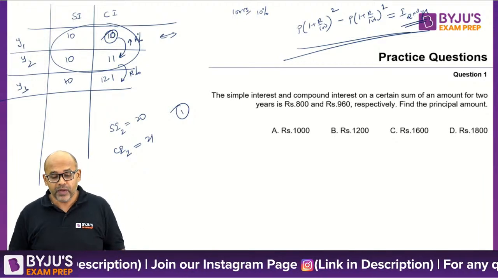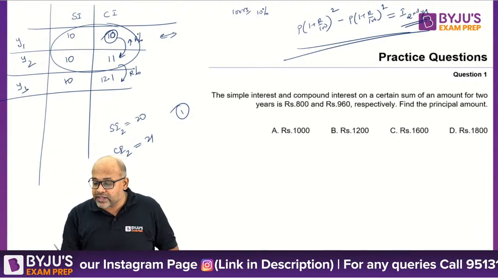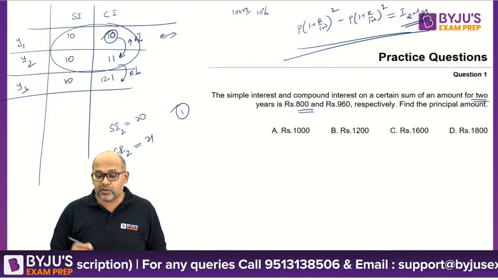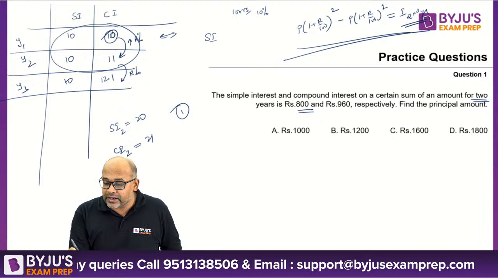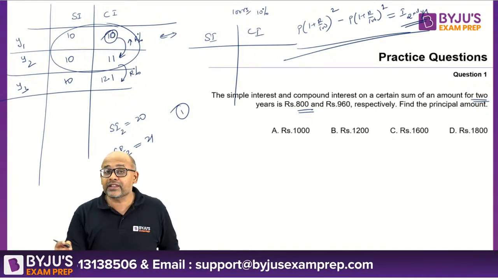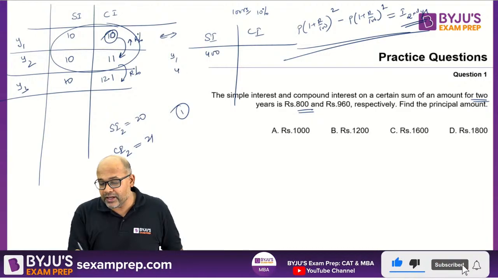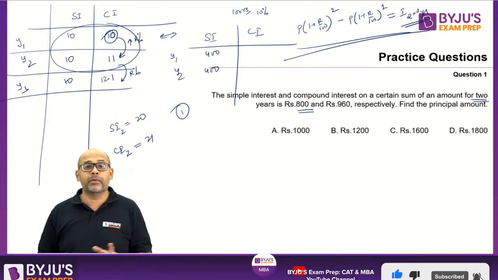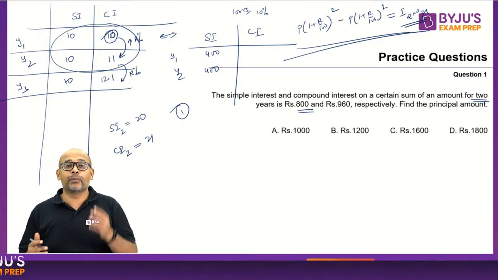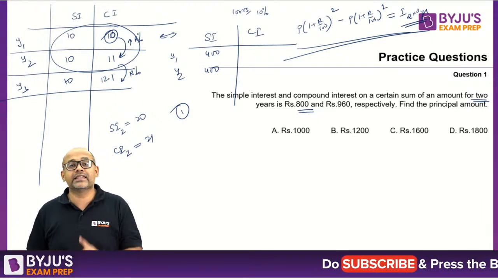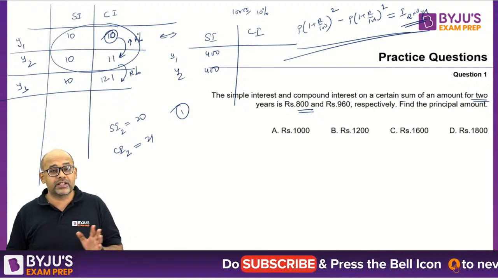That is the concept. So now if you understood this concept, let's take a look at what is happening here. 2 years simple interest is 800, which means if I look at simple interest and compound interest in this problem, my year 1 is 400, my year 2 is also 400, because remember, together it is 800, so per annum it is only 400. Now we already know SI and CI for the first year does not change, it is the same.